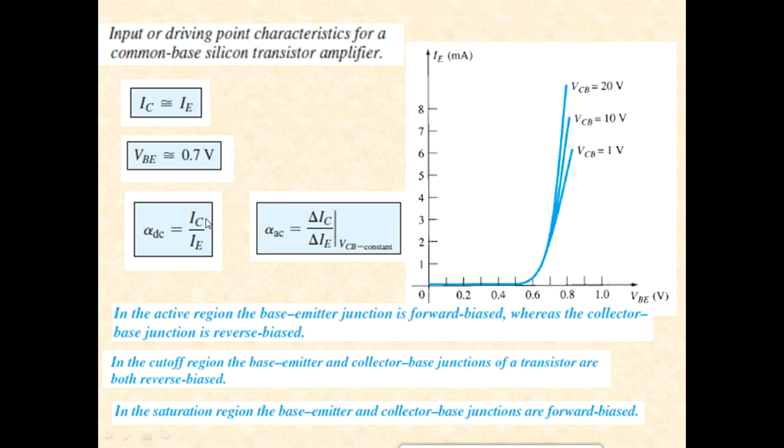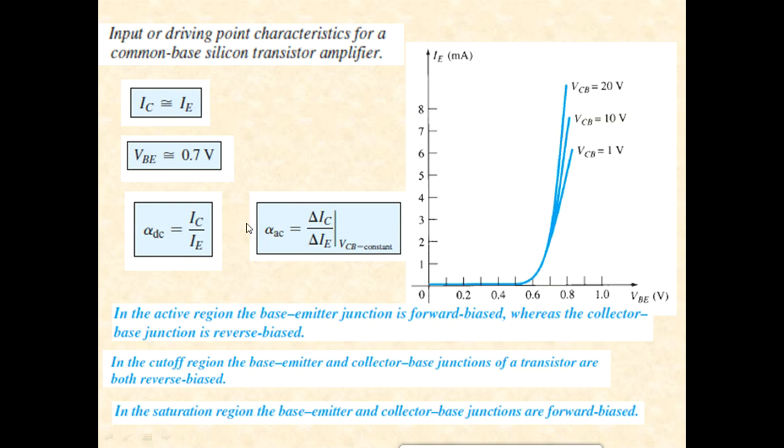Normally the magnitude of IC is almost equal to IE, although it is slightly lesser. So it is quite obvious that the magnitude of alpha DC is either 1 or lesser than 1. Okay, slightly lesser than 1. So its usual range will be from 0.9 to 1.